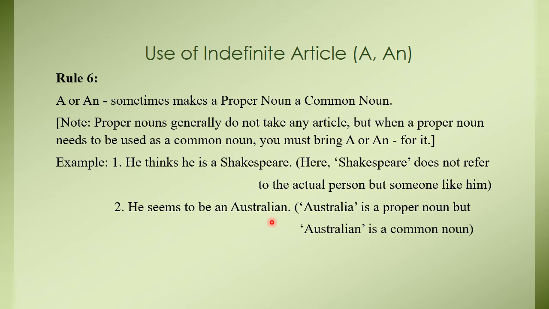So remember one thing, proper nouns generally do not take any article, but when a proper noun needs to be used as a common noun, you must bring a or an for it. Okay, so simply remember one thing: you don't have to use any article before the name of any country, but if we use words like Bangladeshi, Australian or Indian, we have to bring an article for that. Okay.